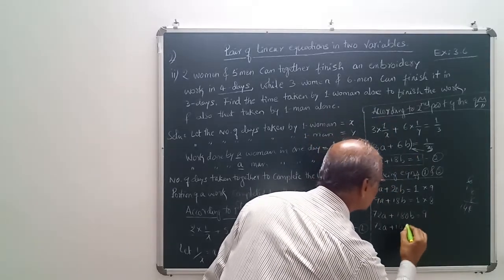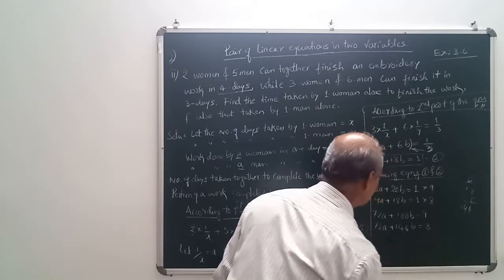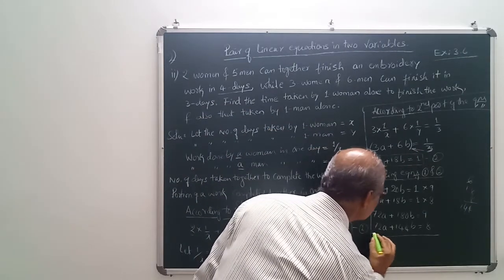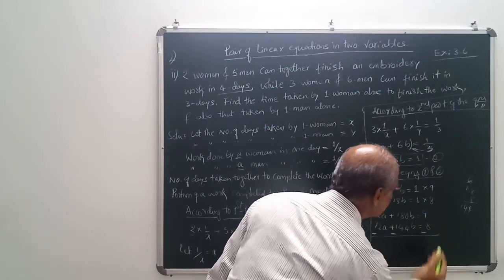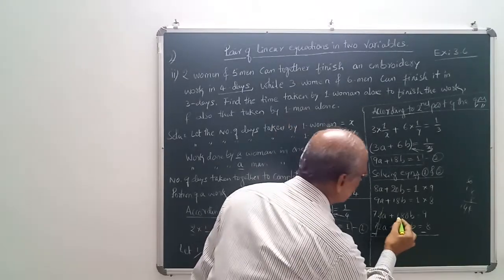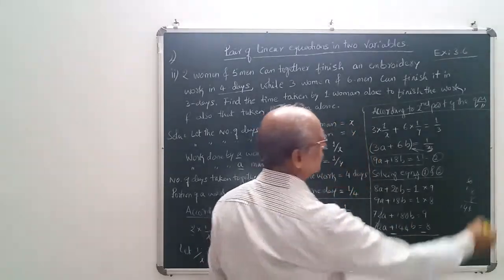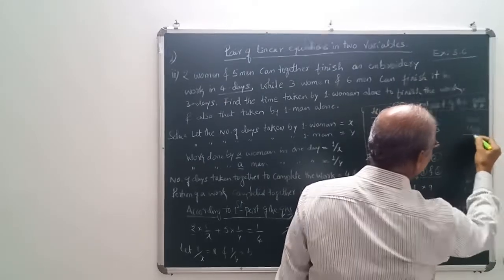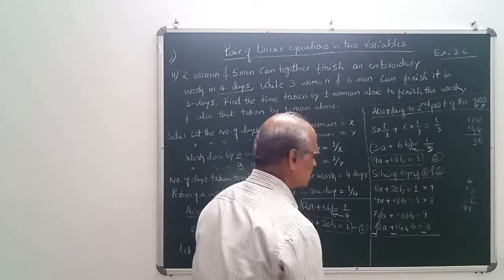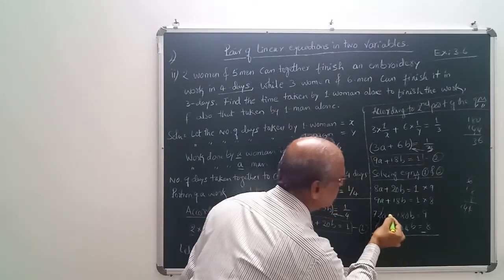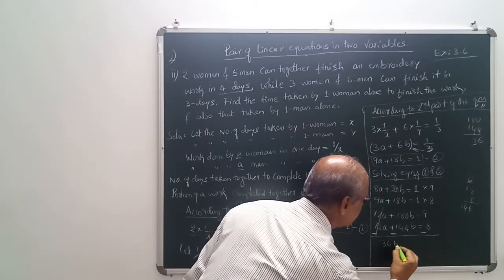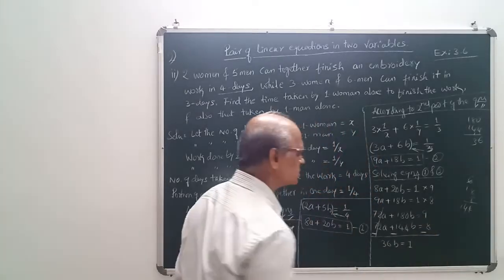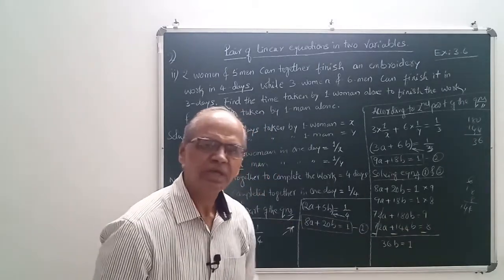144. B is equal to 8. Now change the sign, that is minus, minus, minus, cancel. 180 minus 144, that is 36. That means here it is the greater number having the plus sign. 36b is equal to 9 minus 8, which is 1, because here the greater number is 9.